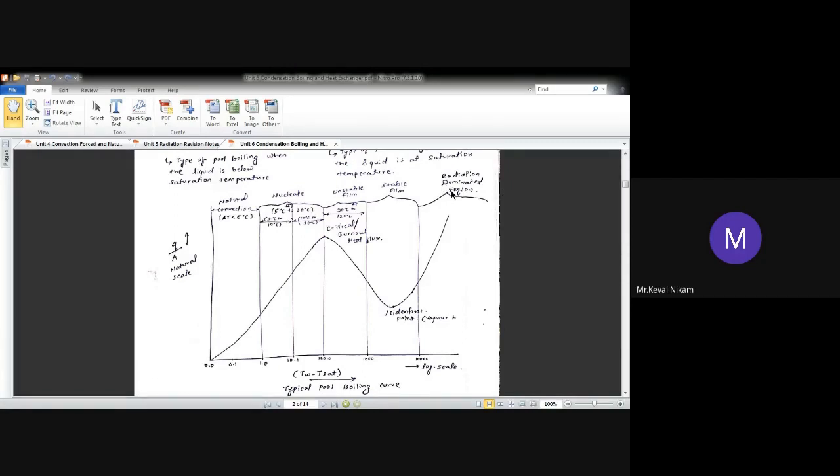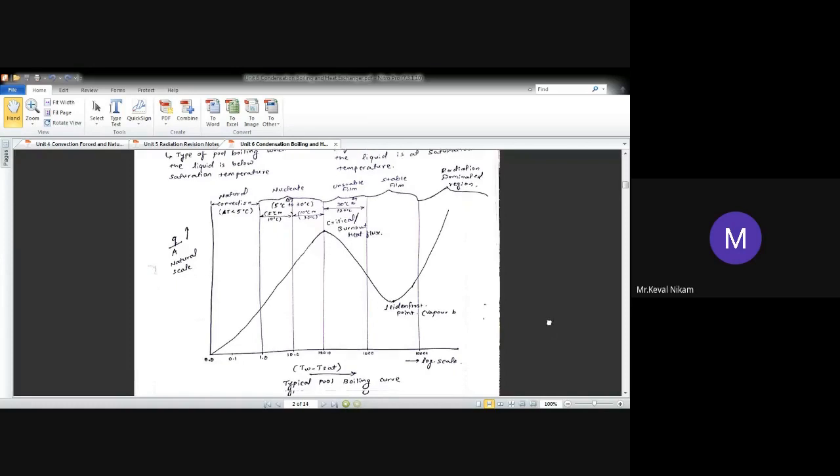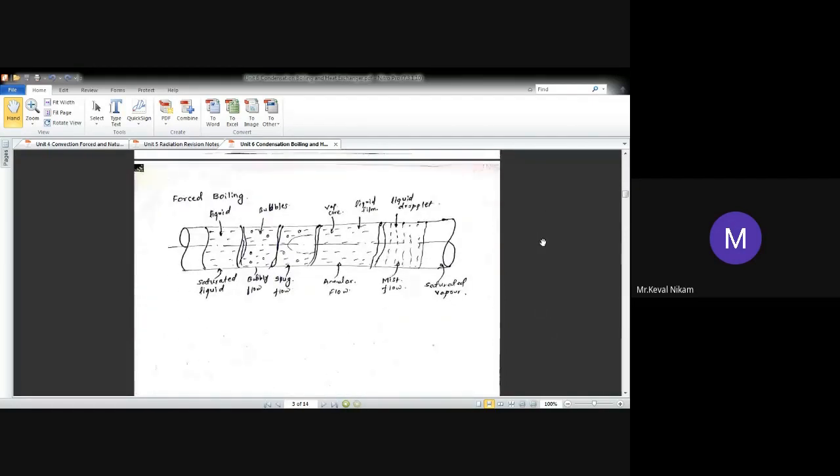So this pool boiling curve has been divided as natural convection, then nucleate, then unstable, then stable, then radiation dominated region. Okay, radiation dominating region. Further, the forced boiling. The forced boiling, again, when we induce the water from one end, what is going to happen? It is going to change its phase. How is it going to change its phase from a liquid to vapor?